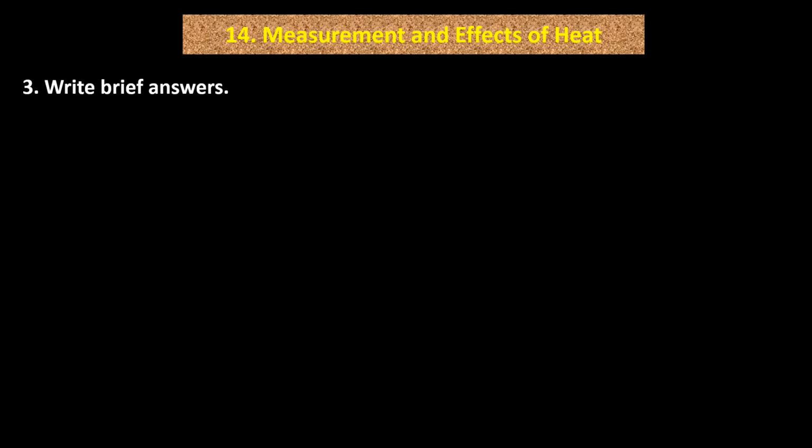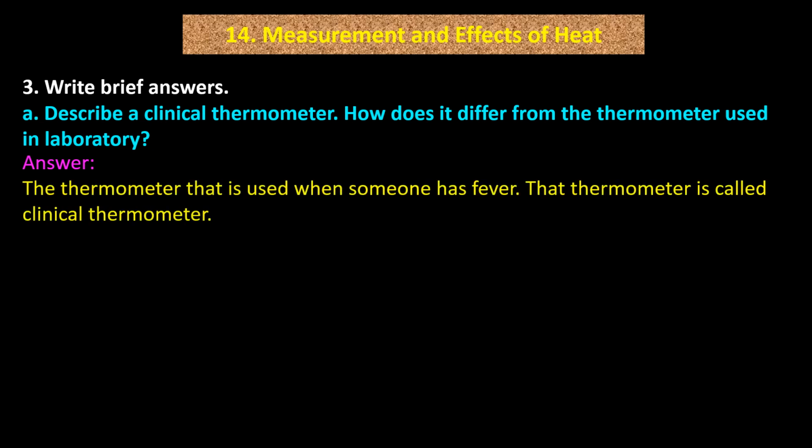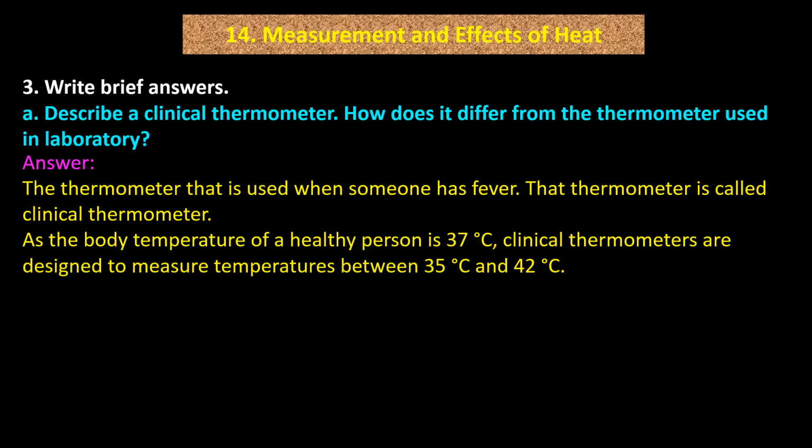Question number 3. Write brief answers. A. Describe a clinical thermometer. How does it differ from the thermometer used in a laboratory? Answer. The thermometer that is used when someone has fever is called a clinical thermometer. As the body temperature of a healthy person is 37 degrees Celsius, clinical thermometers are designed to measure temperatures between 35 degrees Celsius and 42 degrees Celsius.